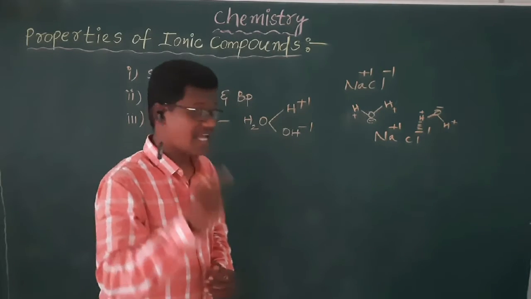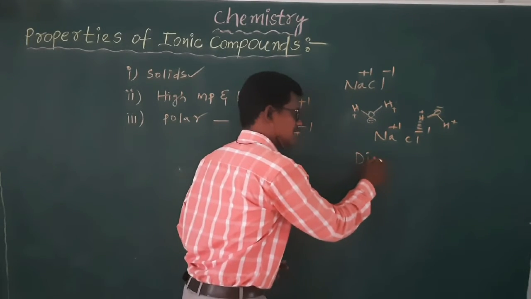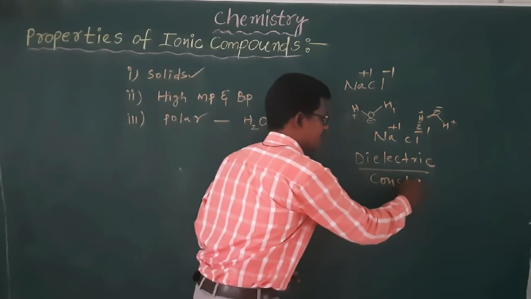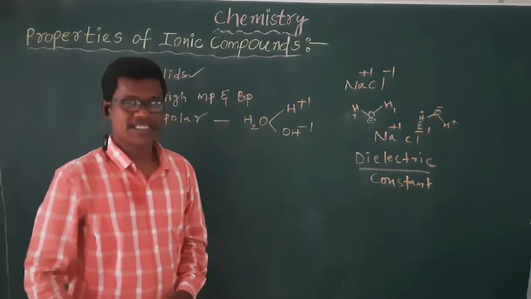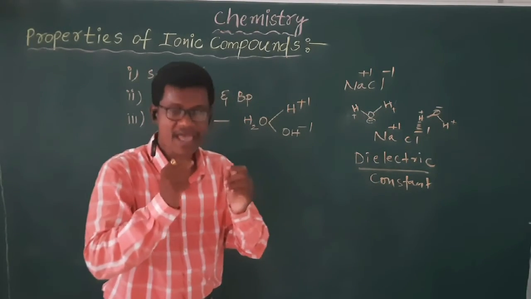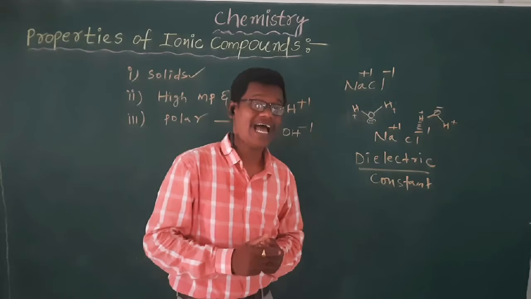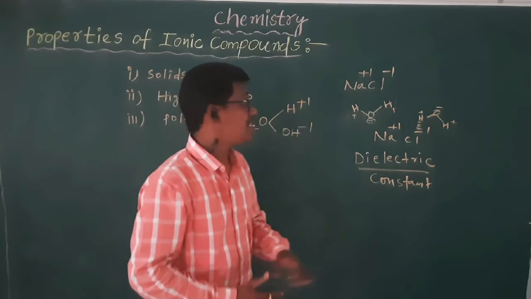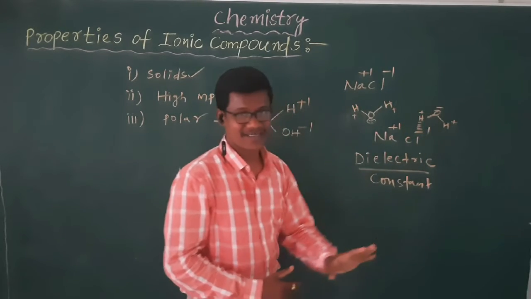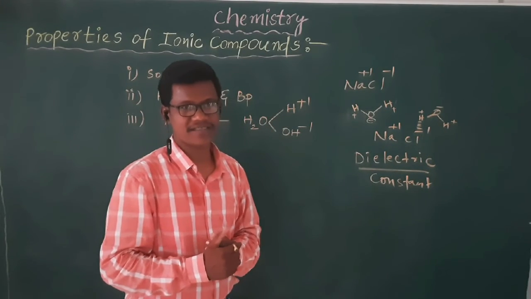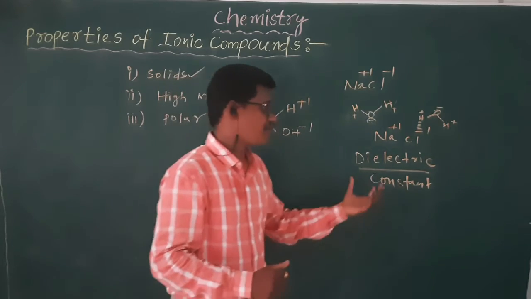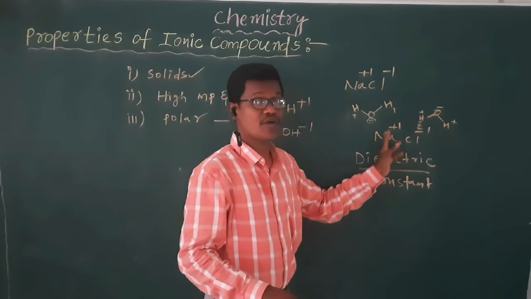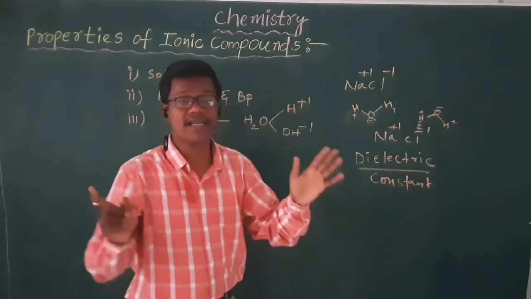And here I want to tell you about a greater information, that is dielectric constant. What is the meaning of dielectric constant? The property of a substance which decreases the attraction between cation and anion is known as dielectric constant. Here you see water is dissolving the sodium chloride. So due to the water only, the attraction forces which are present in between the sodium plus 1 and the Cl minus 1 are going to break.